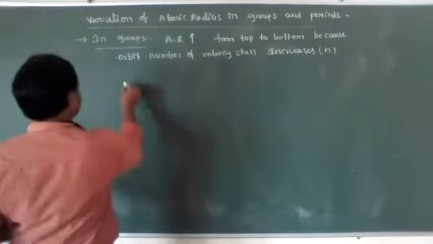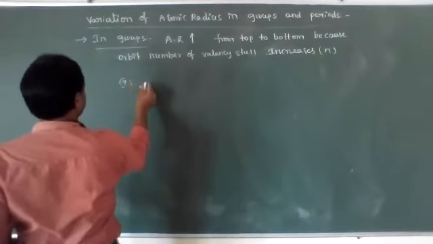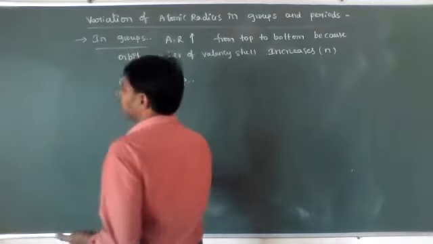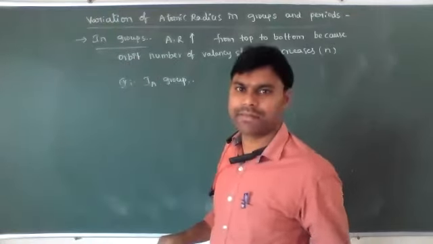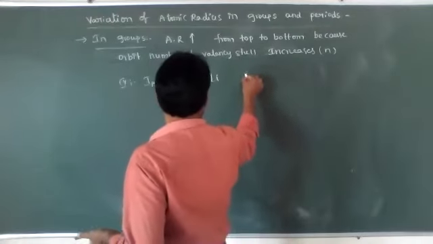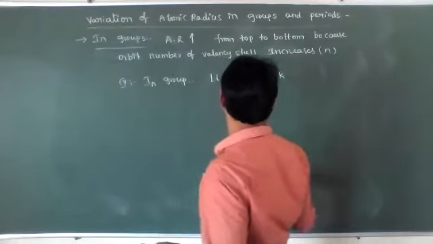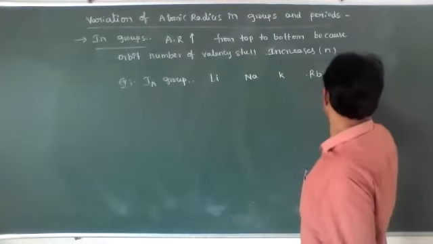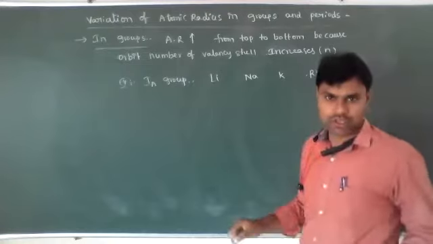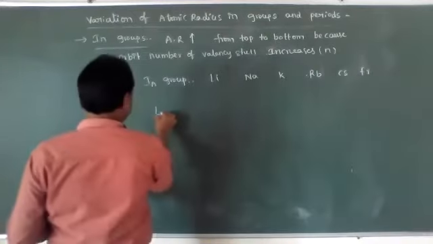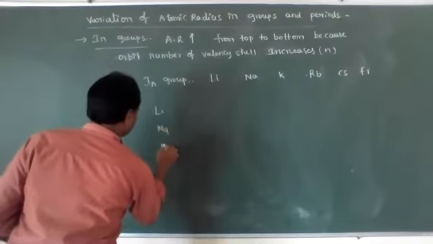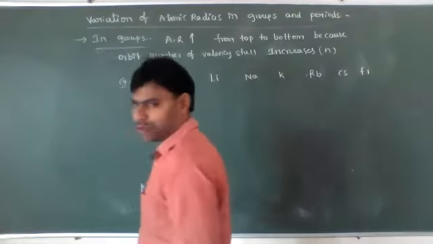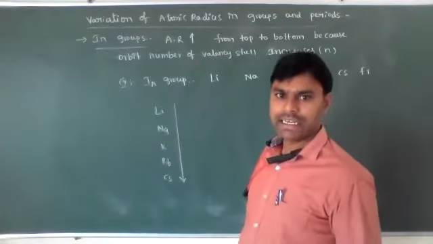For example, first group elements. If you observe, the first group elements are the alkali metals: lithium, sodium, potassium, rubidium, cesium, and francium. Writing group-wise from top to bottom, the atomic radius increases.